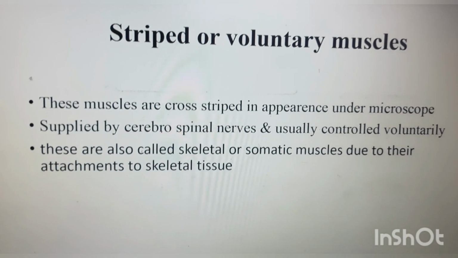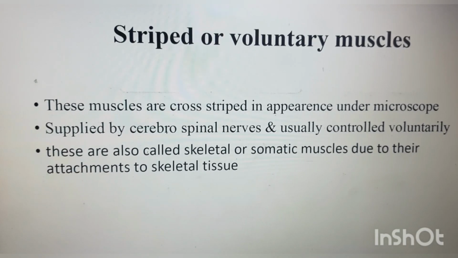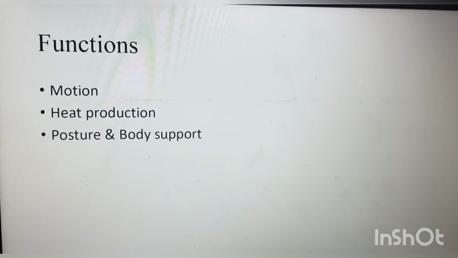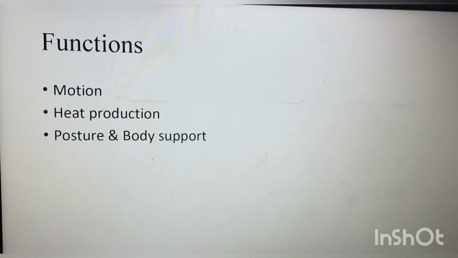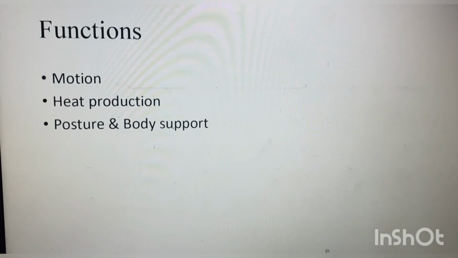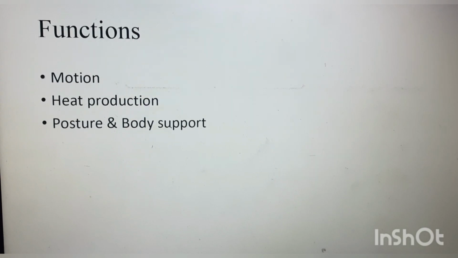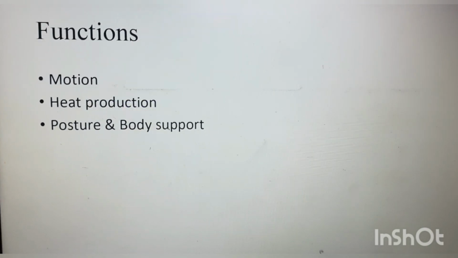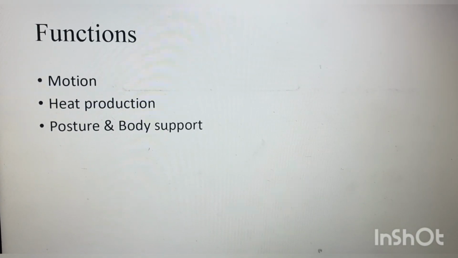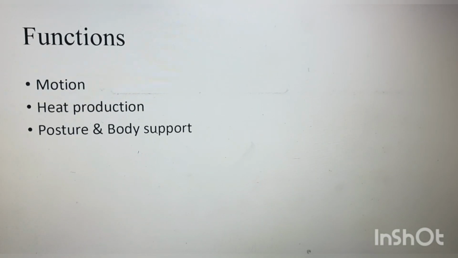It is attached to the skeleton, that's why it is called a skeletal muscle. Next, what are its functions? Because of its contraction and relaxation, it shows the movements. While contracting and relaxing during those movements, it also produces some heat. Next, it is useful for maintenance of your posture and body support.